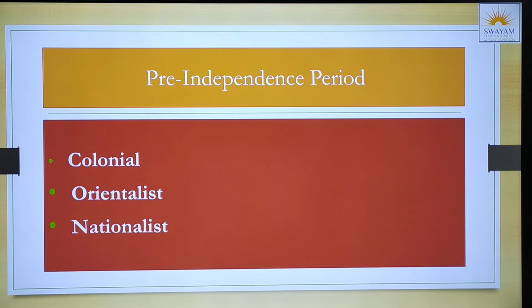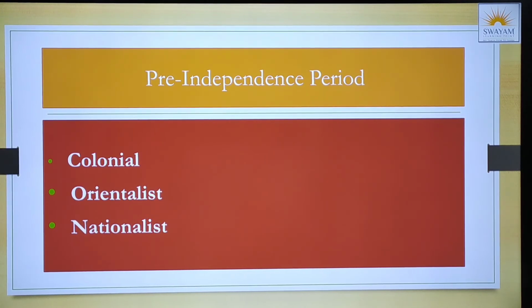Now I'll explain to you. Give me a minute. Now, in the pre-independence period, we have different ideological frameworks. That means we have different schools. If I would like to explain it in very lucid language, our goal was different at first. First, what was our goal? We needed to gain independence, right? After India got independence, my goals changed. My goals were completely different.